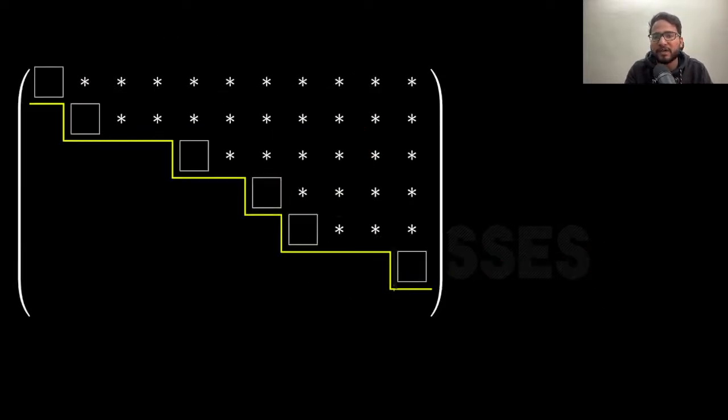For example, let me ask you whether this is in the equivalent form or not. I'm not telling you what these numbers are, but suppose these are the non-zeros. The square boxes are non-zero. Then tell me, is this in the equivalent form? Okay, so this is an equivalent form, right? If square boxes are non-zero, then this is an equivalent form.